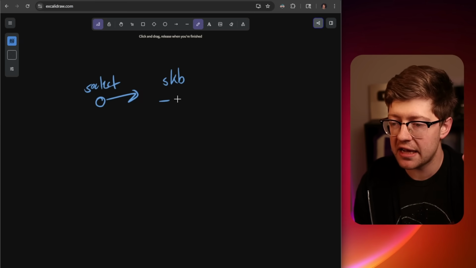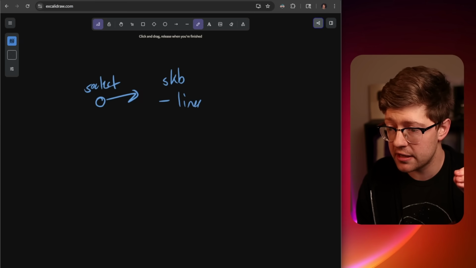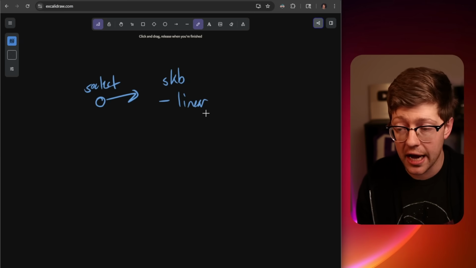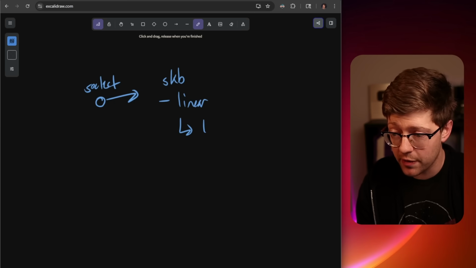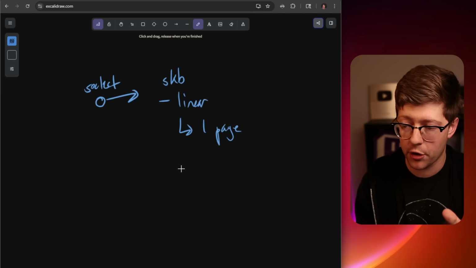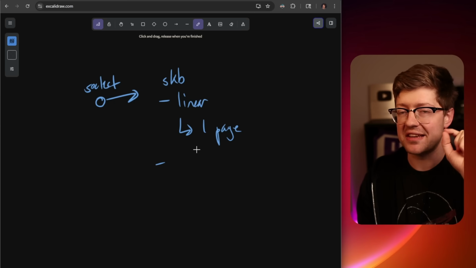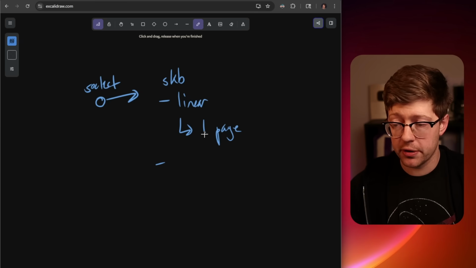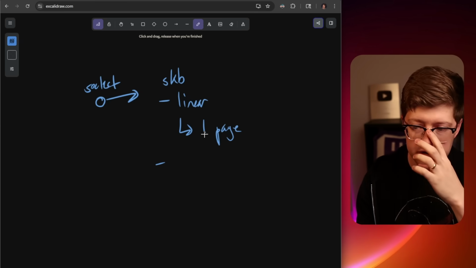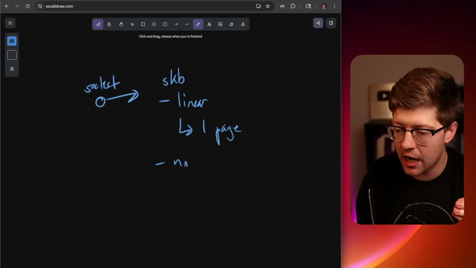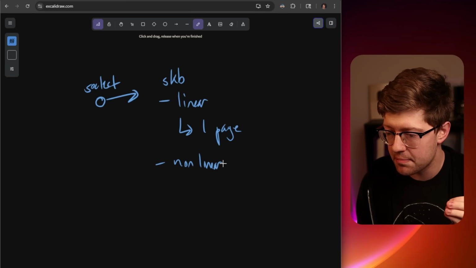Now, when we have an SKB in the kernel, there are two kinds of SKBs. There is a linear SKB, which means that all of the data exists in a single page. We have one page of data, okay? Now, if it's not linear, meaning a lot of data was put into the kernel, this means that the data is really large, it represents multiple pages. This is referred to as a non-linear SKB, okay?